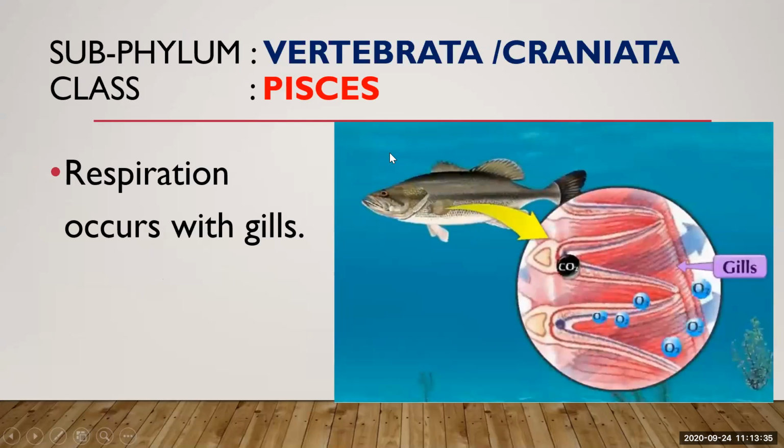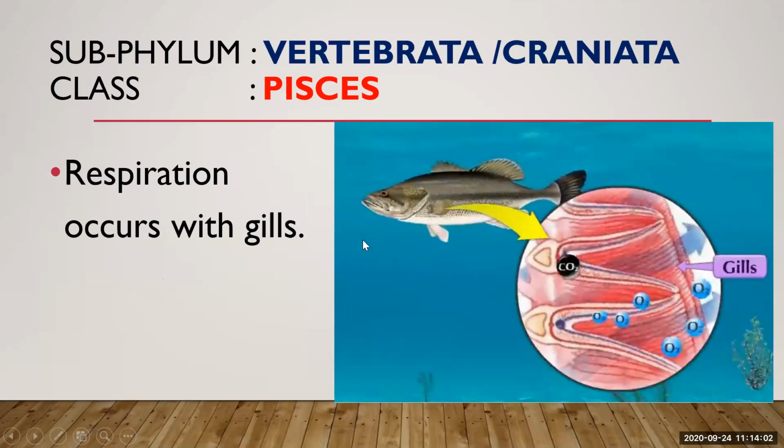They have a particular respiratory organ which is known as gills. Gills are present on either side of the body. They are paired respiratory organs present on either side of the body, which extract the oxygen dissolved in water, and they excrete out CO2 with the help of gills, so they can respire in water.